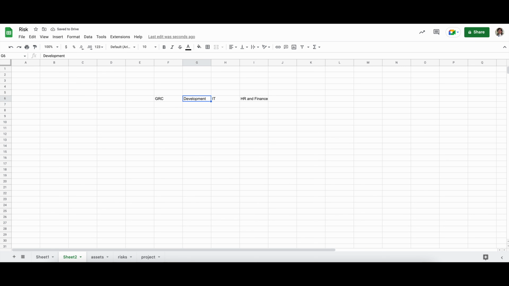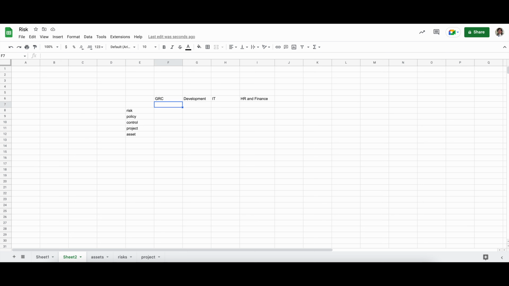Now, we need to know where they need access. That's fairly easy because you should know more or less what features of eramba you want to use. So, for example, I know we want to use risk. And if we use risk, we will inevitably end up using the policy module, the controls module, and the project module. How do I know this? Well, that's because I already reviewed the documentation for risk management, and I know which modules are linked to risk and which I need to use. These might not be entirely clear to you at this stage, but again, you should try to review the documentation before you implement eramba. Okay? So I know I will need access to these modules.